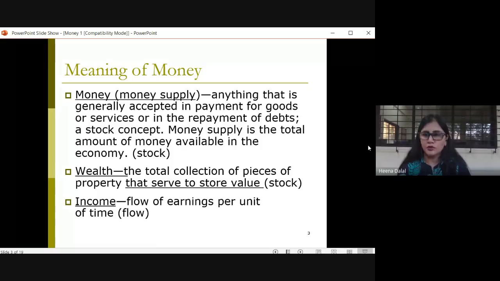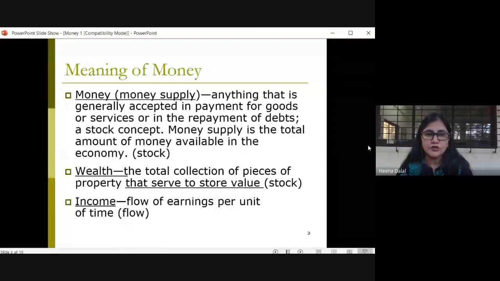Now, this word money has been derived from the Latin word moneta. This money made things very, very easy because, as I told you, people used to face a lot of difficulty in exchanging goods, because goods were not divisible and could not be stored for a longer period of time.